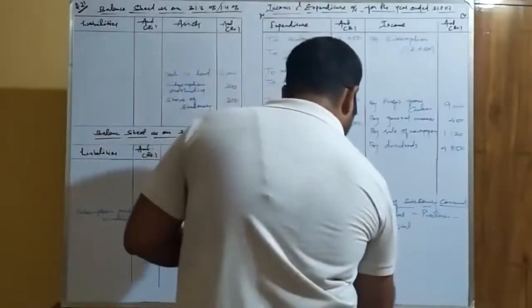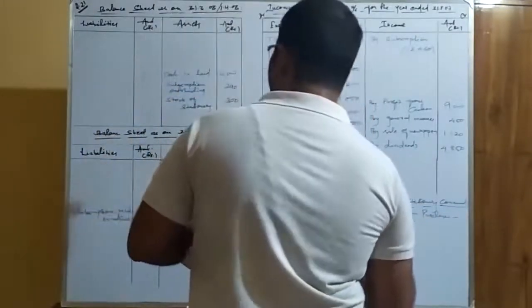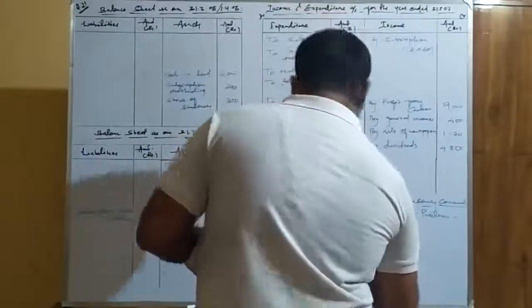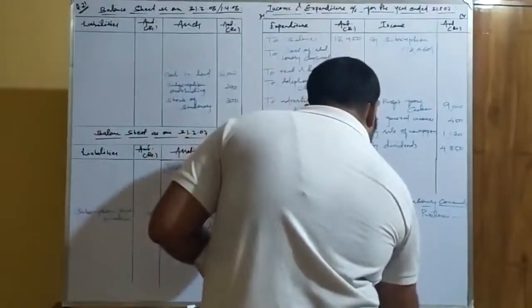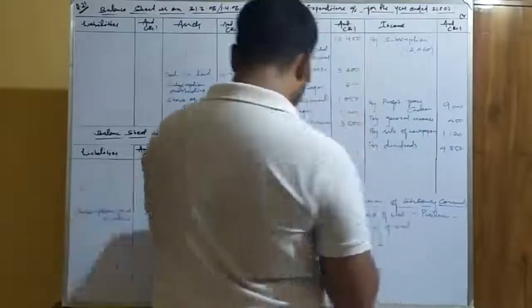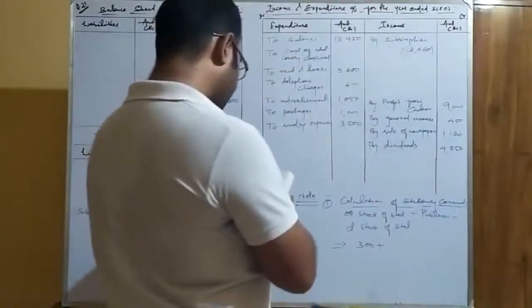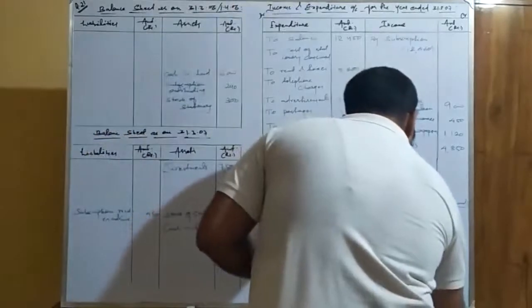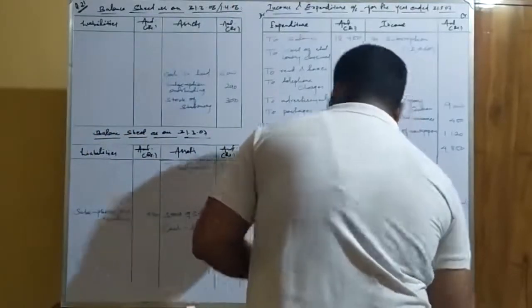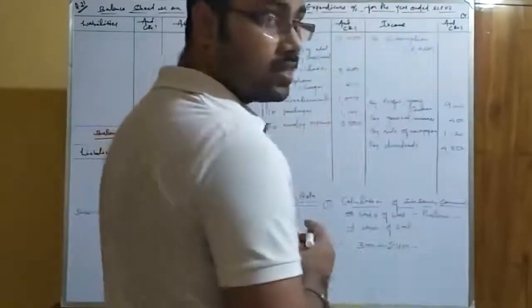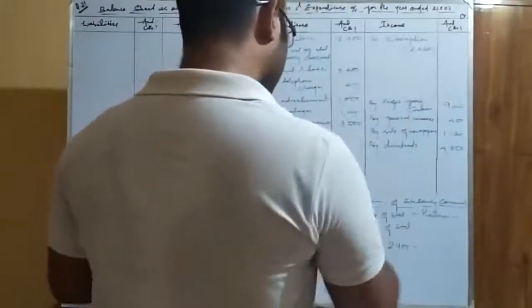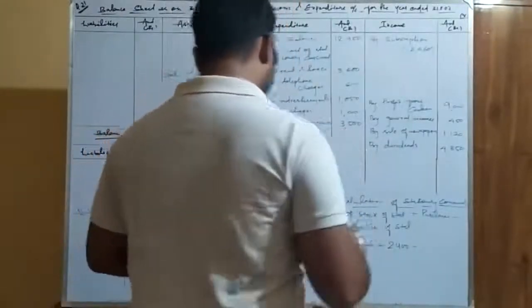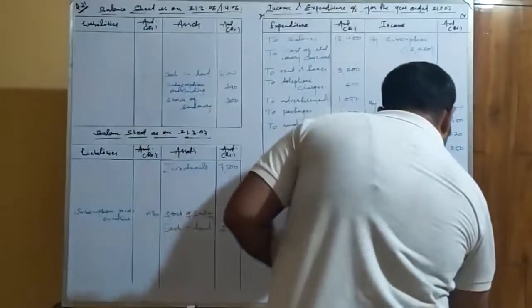Okay, so what is the opening stock given in the question? That is 300. And purchases given in the question in the payment side in the form of stationery is 2,400. We have already solved this one, so I hope you don't get confused over this. And minus closing stock of stationery, so that is 540 that we have just posted right now.